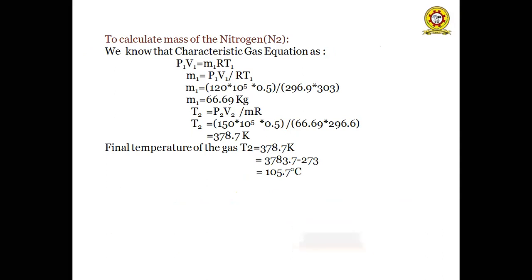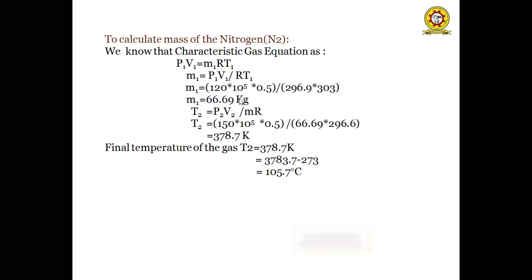By substituting the initial conditions, P1 as 120 bar, that is 120 into 10 to the power of 5 Newton per meter square, the volume as 0.5 meter cube, the characteristic gas constant for nitrogen as 296.9 joules per kg Kelvin, and T1 as 303 Kelvin, we get the mass as 66.96 kgs. So by substituting the mass value, we get the final temperature.